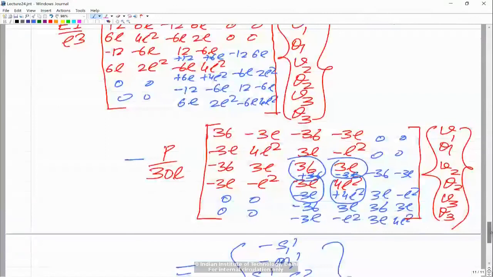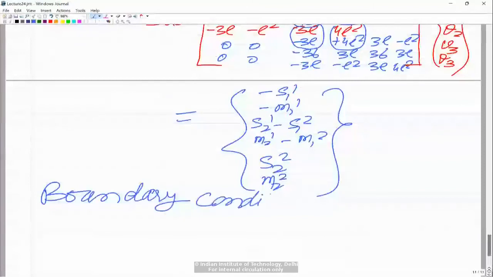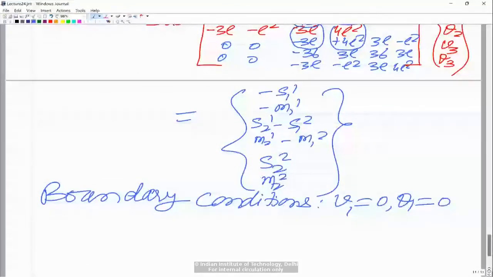Now if you look at the boundary conditions, that is what is important. The beam is fixed at both ends, so v1 would be equal to 0, theta 1 would be equal to 0. At the left end the beam is fixed. Similarly the right side beam is fixed, so it cannot have any transverse deflection, so v3 would be equal to 0, theta 3 would be equal to 0.